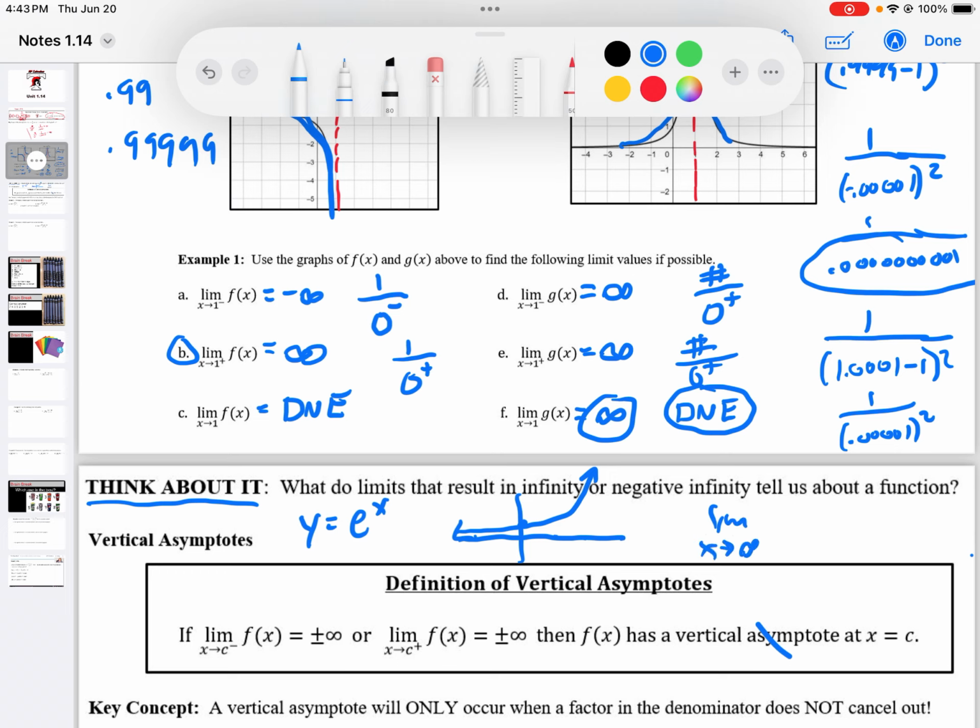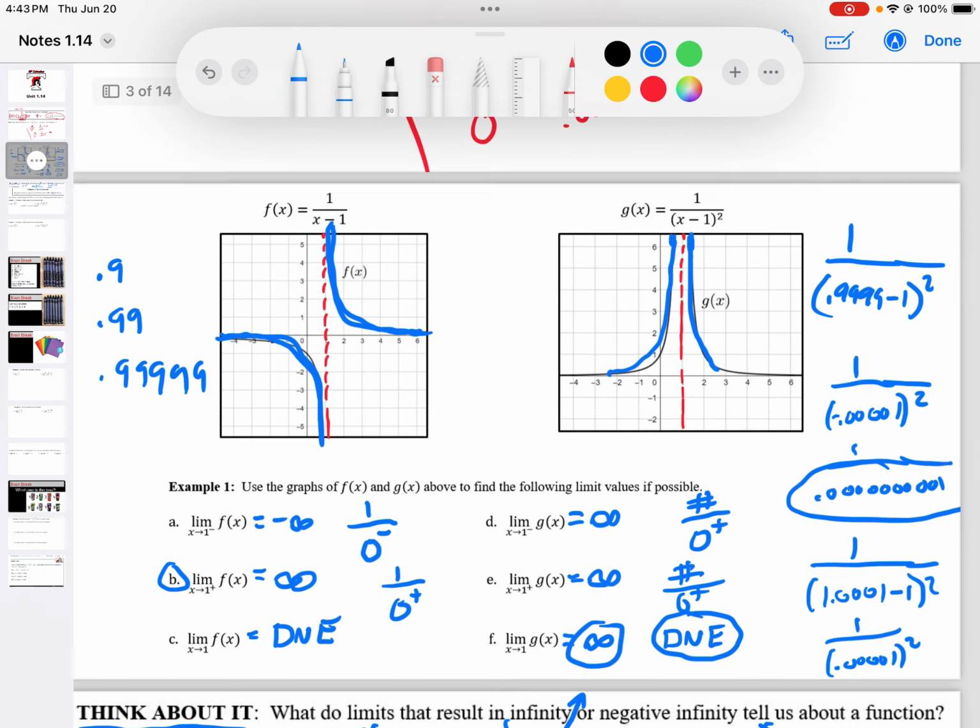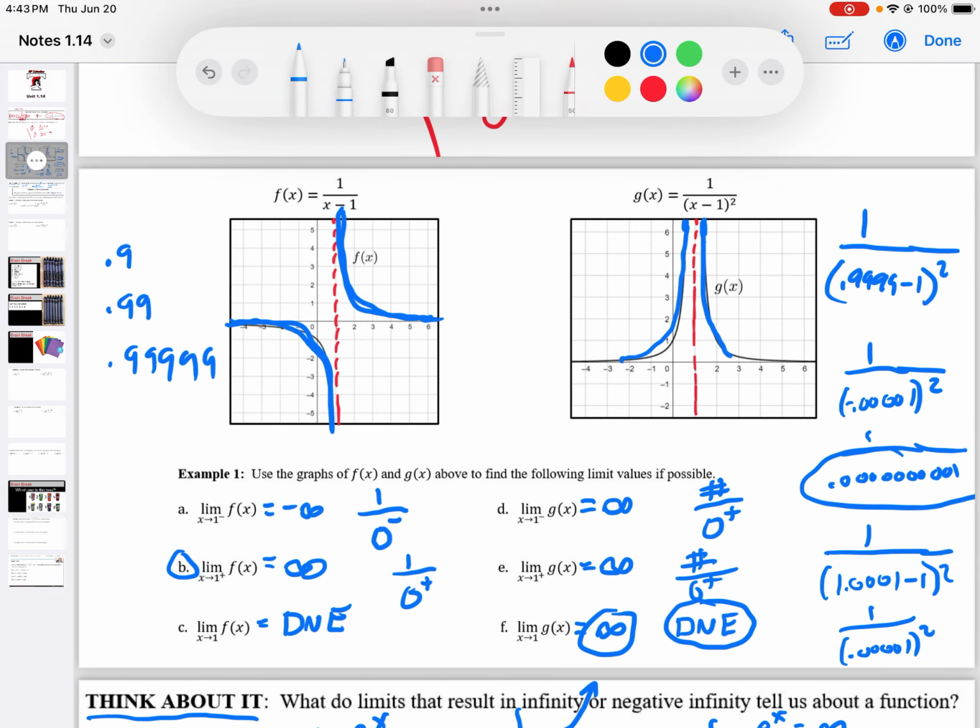So the limit as x approaches infinity of e to the x is equal to infinity. So it just means it's growing without bound, but that one does not have a vertical asymptote. So there's a little trick there, which we'll talk about in the next video. But hopefully this kind of makes sense.